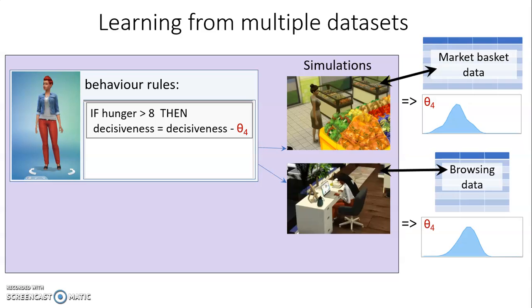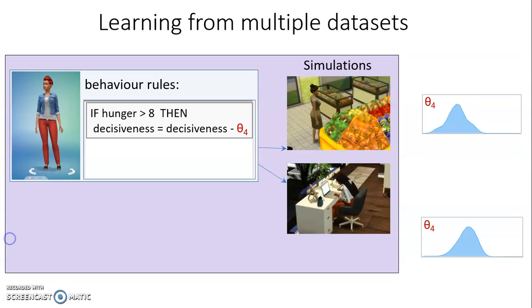The platform then automatically finds posterior distributions for θ4 by fitting these models of the underlying system to the real-world data. These two posterior distributions contain the exact learnings from the two datasets. In Bayesian terminology, they represent our updated knowledge of the parameter given the data. It is interesting to note that the decisiveness rule, being part of a bigger model, allows us to do inference even if decisiveness was not directly captured in the dataset and only indirectly influences the observed variables. We can therefore infer from a far wider range of datasets than we could with a traditional statistical analysis.